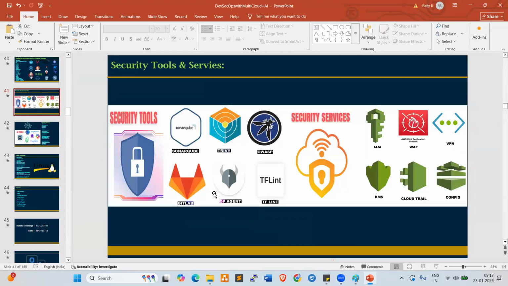Look here. These are all security tools. How can we secure our CI/CD? How can we secure our applications? How can we secure our Kubernetes? How can we secure our deployment models and deployment tools? These tools will be covered. We can secure our CI/CD, build and release process, and tools. How can we implement that practically? We can work on that.